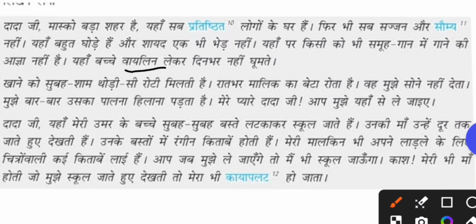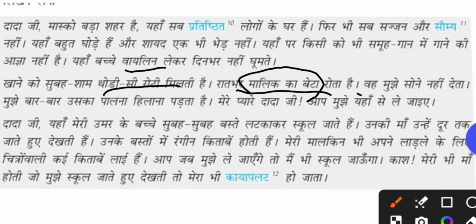खाने को सुबह शाम थोड़ी सी रोटी मिलती है. For me, for the day and night, I am getting very less food. He is trying to give the difficulties which he is facing now, living with that cobbler. The tortures that he has to face, those things are given here. रात भर मालिक का बेटा रोता है. The whole night the master's son is crying. So मालिक का बेटा is the son of his owner who is crying.